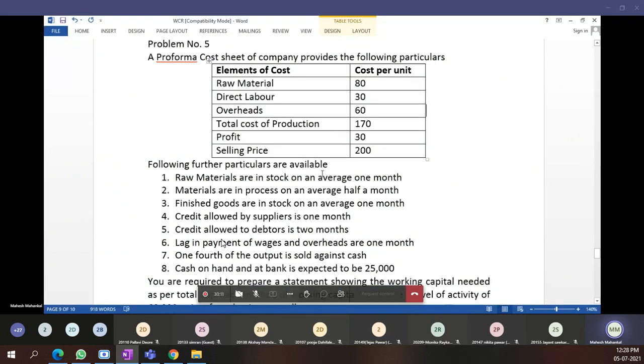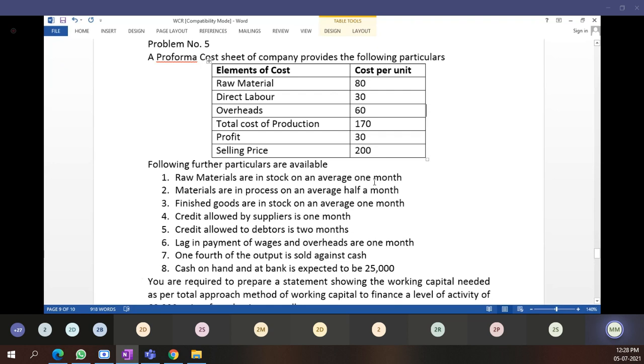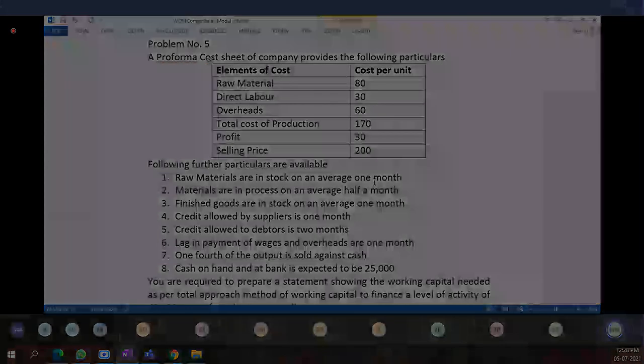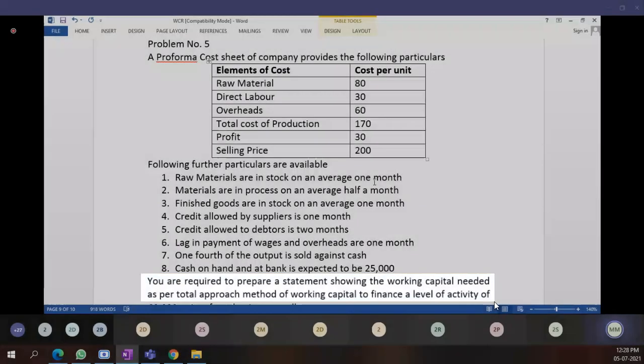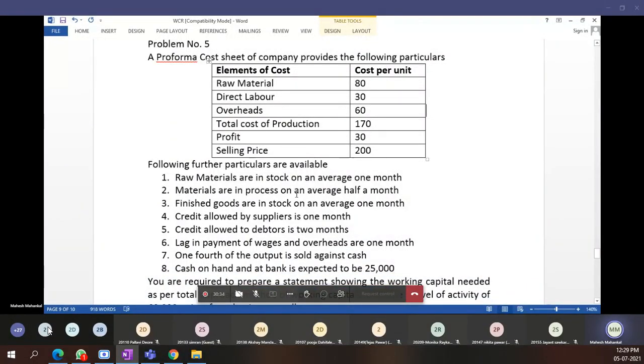Following further particulars are available. Raw materials are in stock on an average of 1 month. Means while calculating current assets, for stock of raw material, we are keeping 1 month of average stock. This you have to understand. Materials are in process on an average of half month. Materials in process means work in progress.